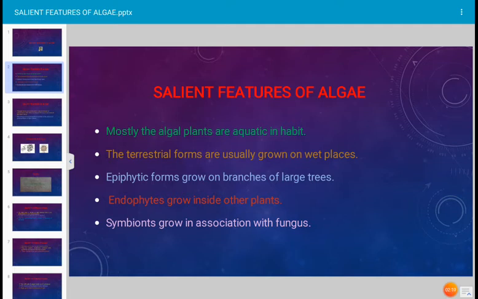Such a phenomenon is known as symbiosis, and the algae which take part in the symbiosis are called symbionts, and those algae are Anabaena, Nostoc, etc.